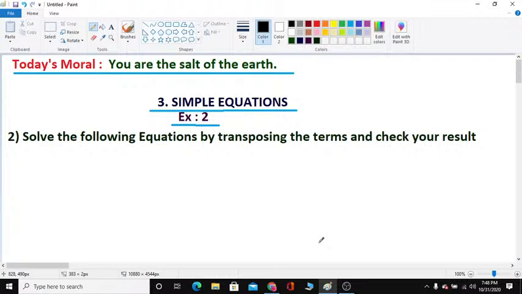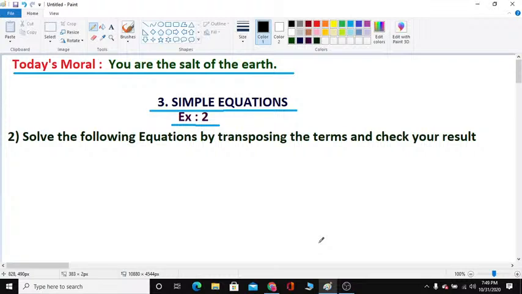Now we are learning the third chapter, simple equations. In simple equations, on the first day I explained the definitions. Next I explained how to solve the equation by the trial and error method. And in the last class I explained how to solve the equation without transposing the terms. Now today, solve the following equations by transposing the terms. How do we solve the equation by transposing the terms, and how do we verify whether our answer is correct or not?